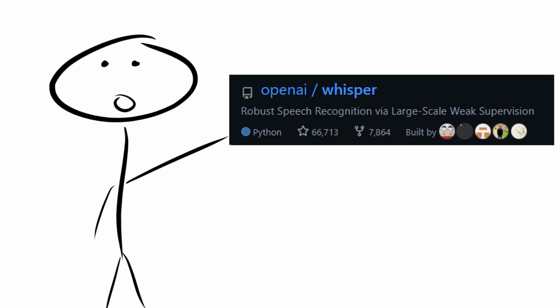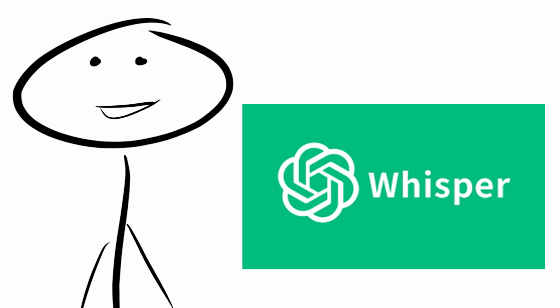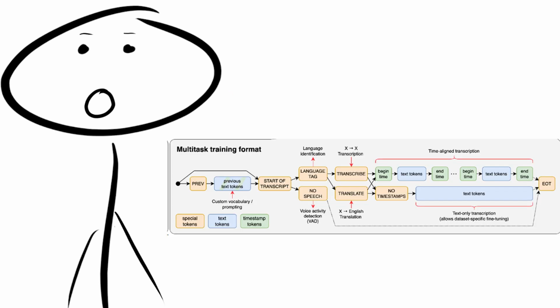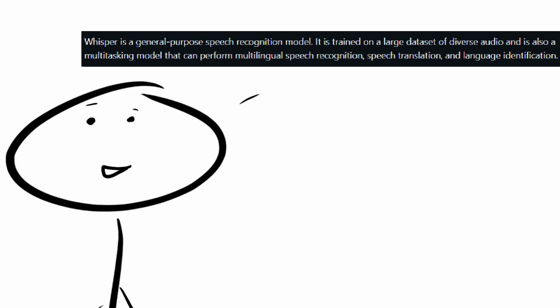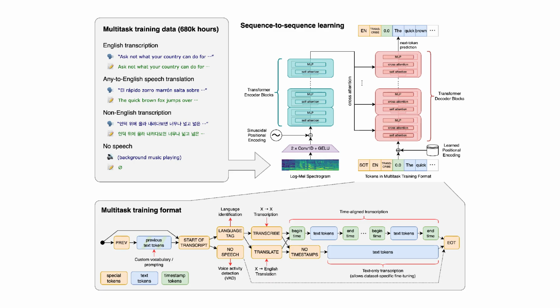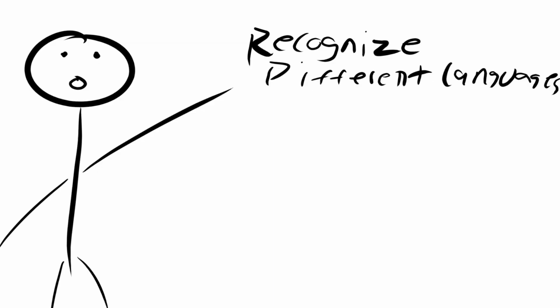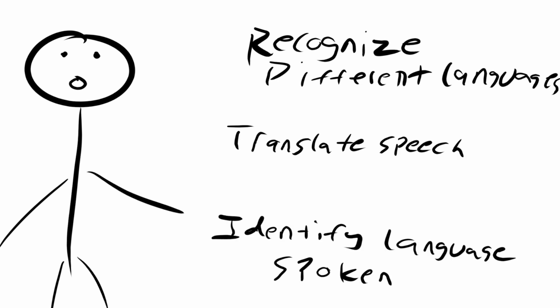The last thing I'm going to talk about is Whisper, which is actually a release from OpenAI. Whisper is a general purpose speech recognition model. Their words, not mine. And it can basically do all the things you wish a speech recognition software could. It can recognize a variety of different languages, translate speech, and identify the language that is spoken.